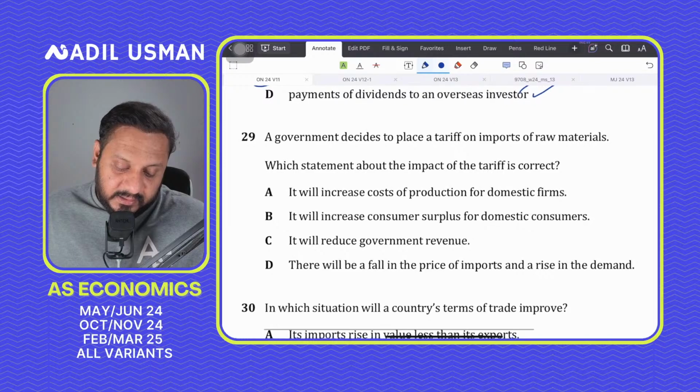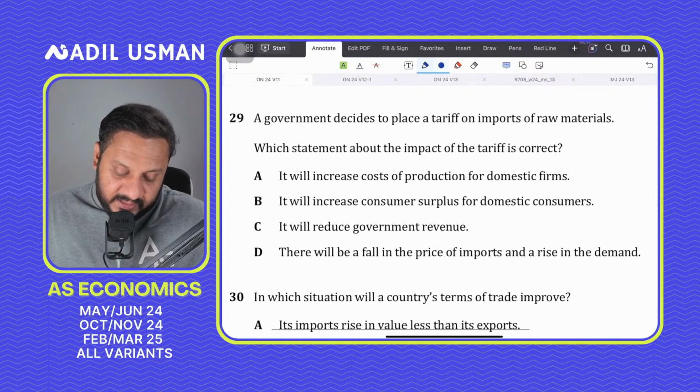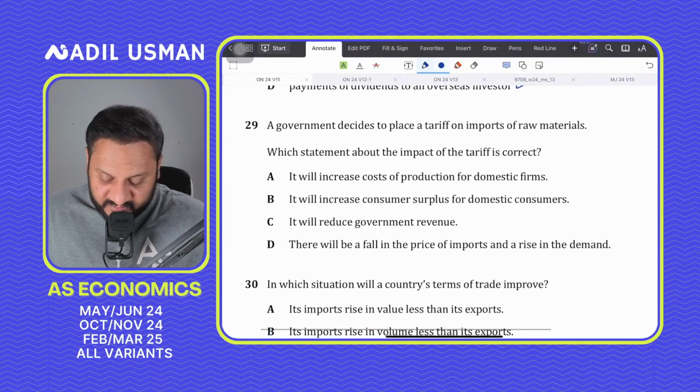29. A government decides to place a tariff on the import of raw material. Which statement about the impact of tariff is correct?